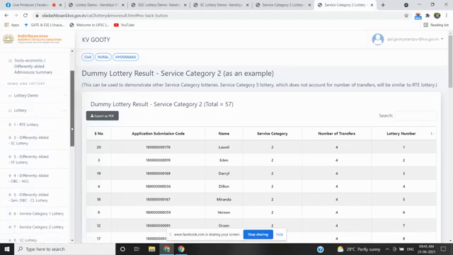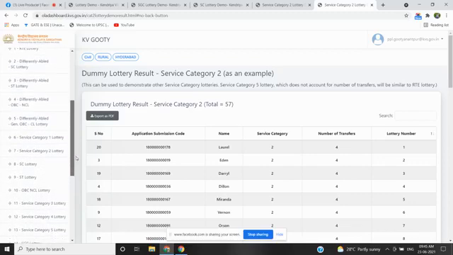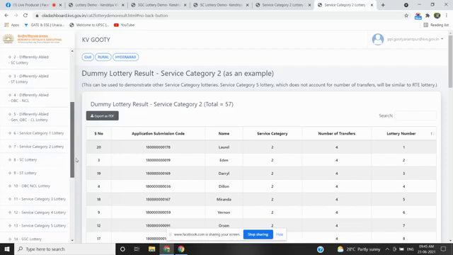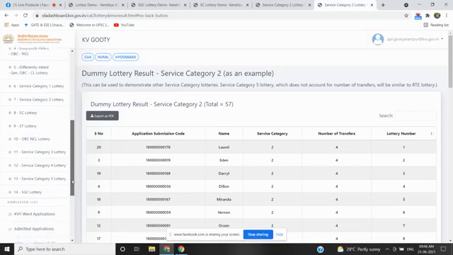differently abled OBC non-creamy layer, differently abled general, OBC CL category, and sixth according to service category 1 lottery, seventh service category 2 lottery, and eighth SC lottery, ST lottery, OBC non-creamy layer lottery, service category 3 lottery, service category 4 lottery, service category 5 lottery, and SGC lottery.